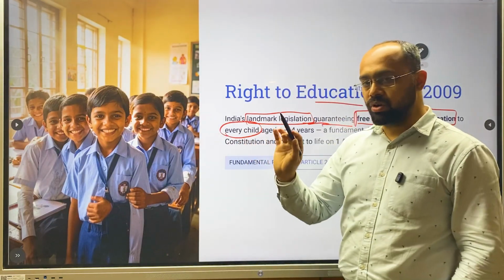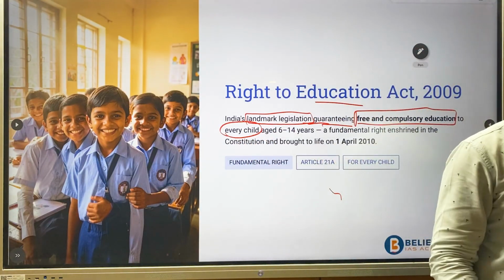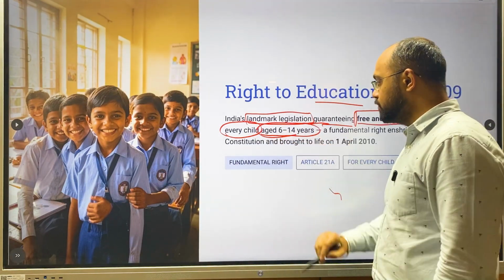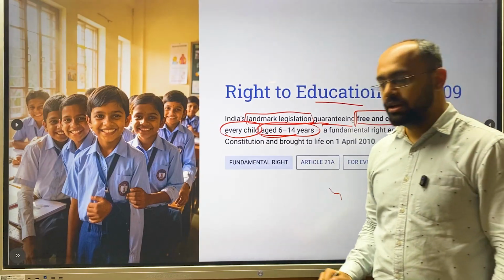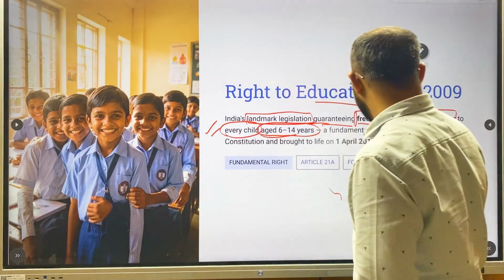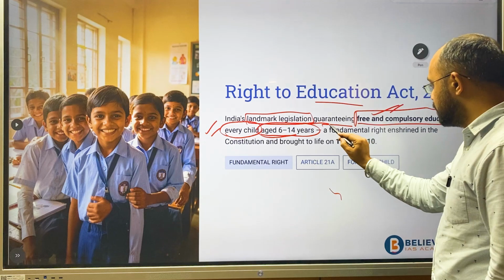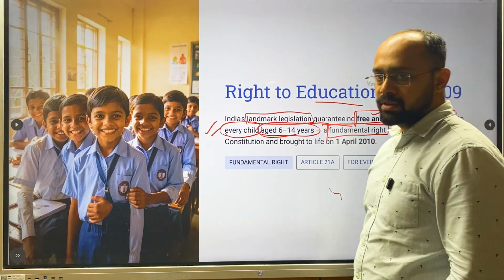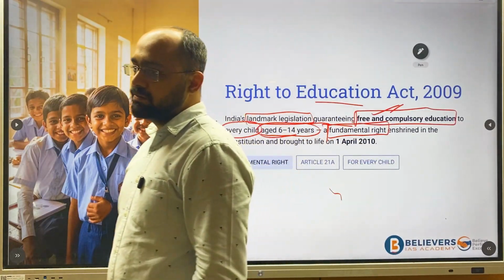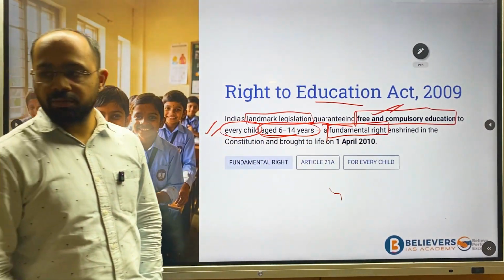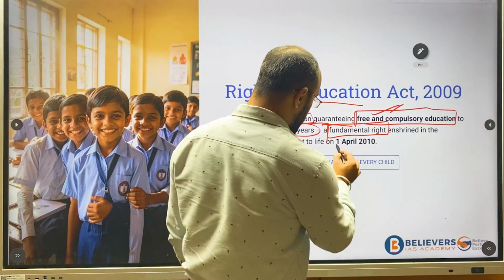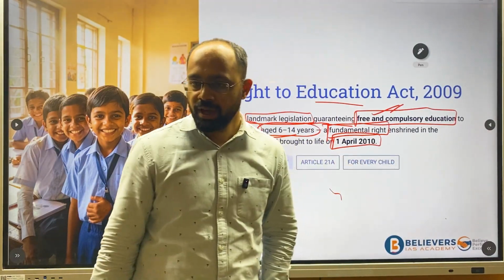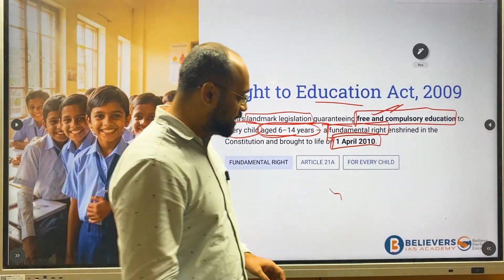Whichever child is in India, everyone between the age of 6 to 14 years will get free and compulsory education. And the most important thing is, it is a fundamental right. Okay, the Right to Education is basically a fundamental right. And when did it come into force? On 1st April 2010.